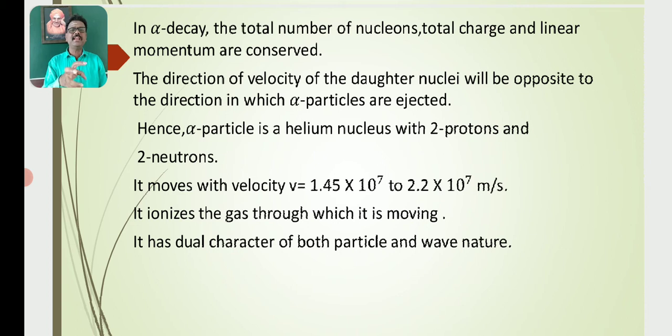So it has a dual character, of both particle and wave nature. It exhibits wave nature. Sometimes the alpha particle behaves as a particle, sometimes it behaves as a wave. This is called the dual nature, or dual character, of the alpha particle: particle in nature and also wave in nature.